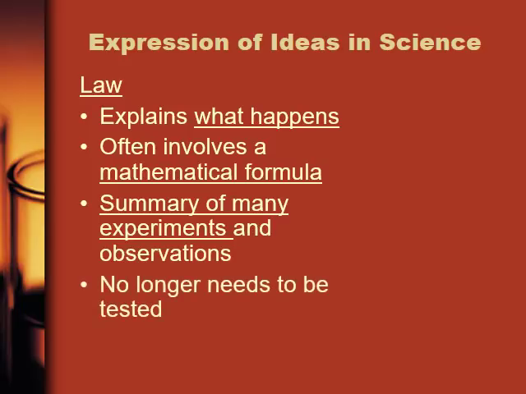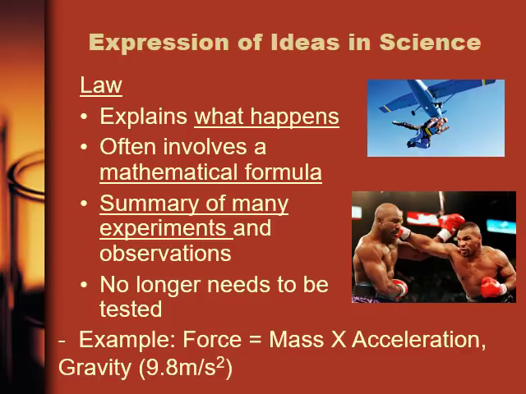Simply put, these have been tested so many times that we no longer need to test them to accept that it's true. For example, force. Just like Mr. Tyson down here, the force of a fist hitting somebody's face, that force equals mass times acceleration. And also in the top picture here, we have gravity. Gravity is always going to be acting upon an object, at least in our atmosphere, at 9.8 meters per second squared.